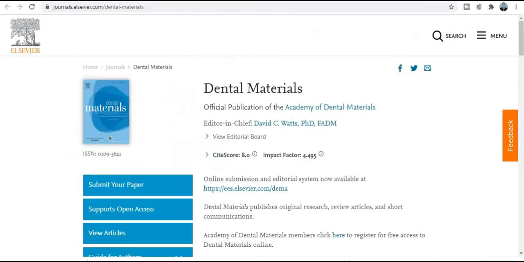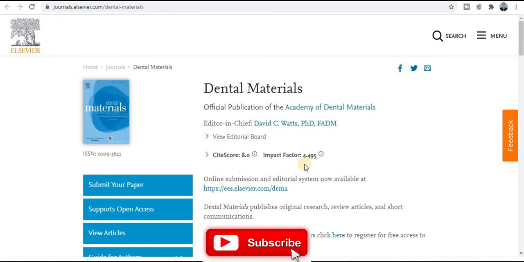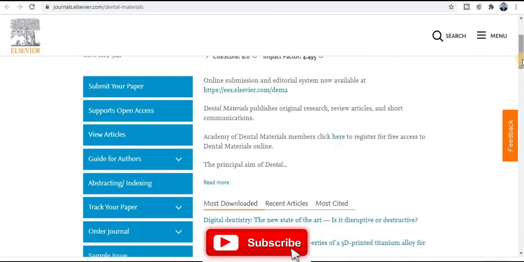Next category of journal is Elsevier Dental Materials. This is also published by Elsevier, and the impact factor is really very good, 4.49. The quality of this particular journal is really very good. If you are looking for a good journal in the field of dentistry and medicine, then definitely you have to choose this one.